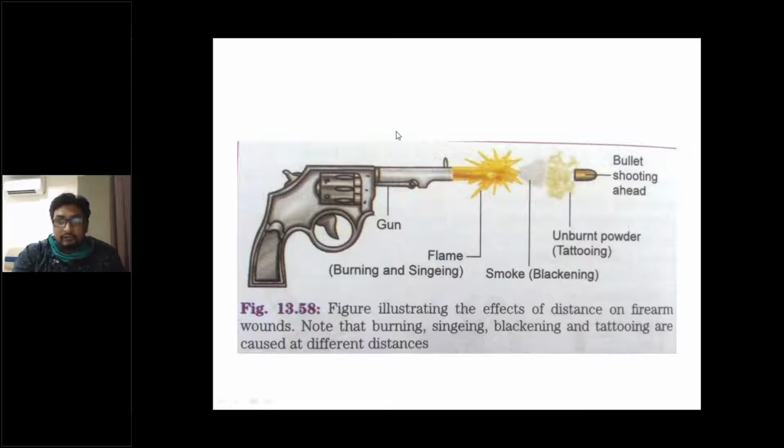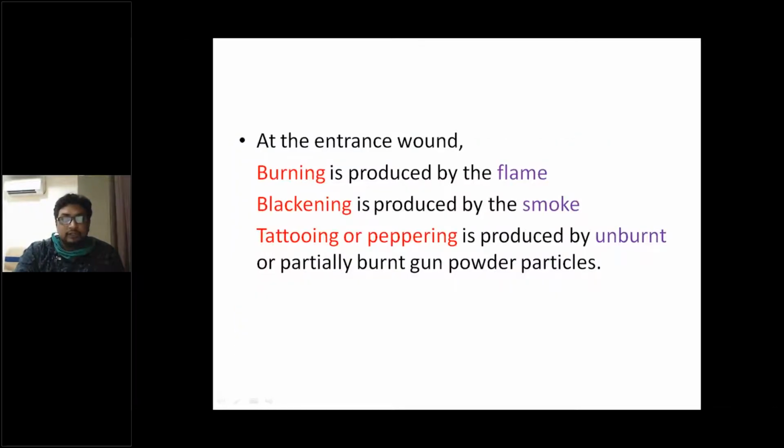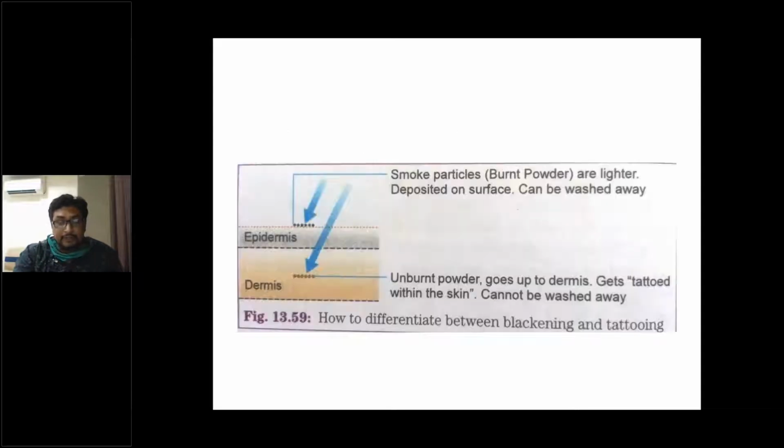Finally, the flame will come from the barrel of the gun, and this flame will cause burning and singeing of the hair. So this is at the entrance wound. The flame will cause burning, the smoke will cause blackening, and the unburned powders will cause tattooing or peppering.